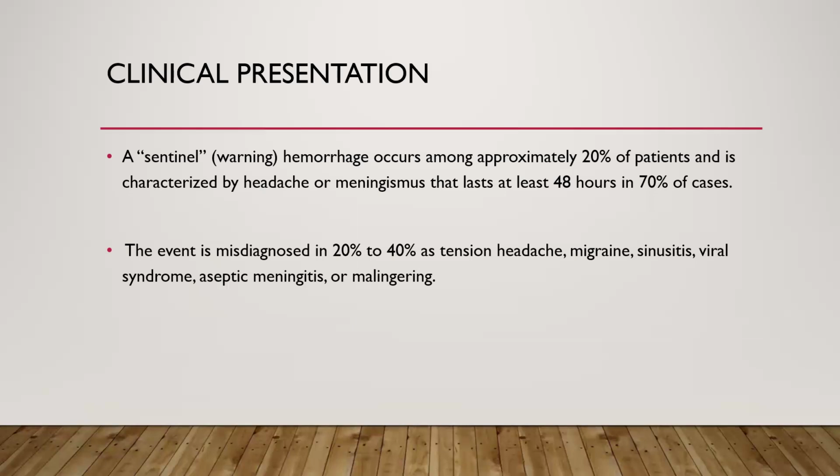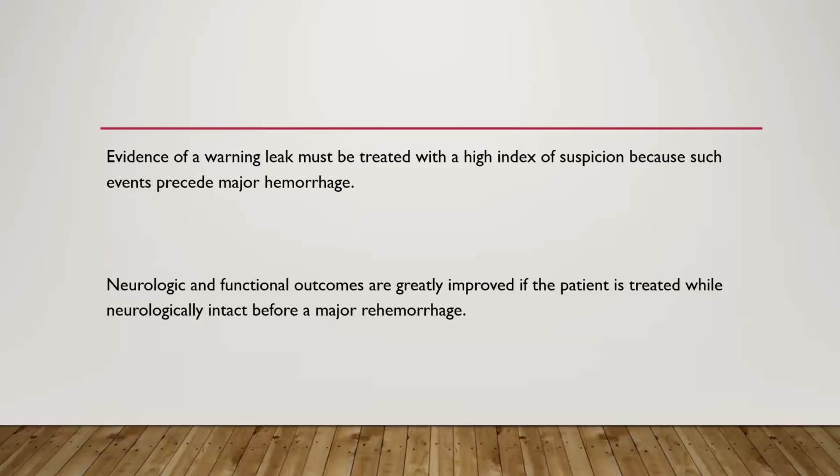This event is misdiagnosed in 20 to 40% of cases as tension headache, migraine, sinusitis, viral syndrome, aseptic meningitis, or labyrinthitis. Evidence of a warning leak must be treated with a high index of suspicion because such an event precedes major hemorrhage. Neurologic and functional outcome are greatly improved if the patient is treated while neurologically intact before major hemorrhage.